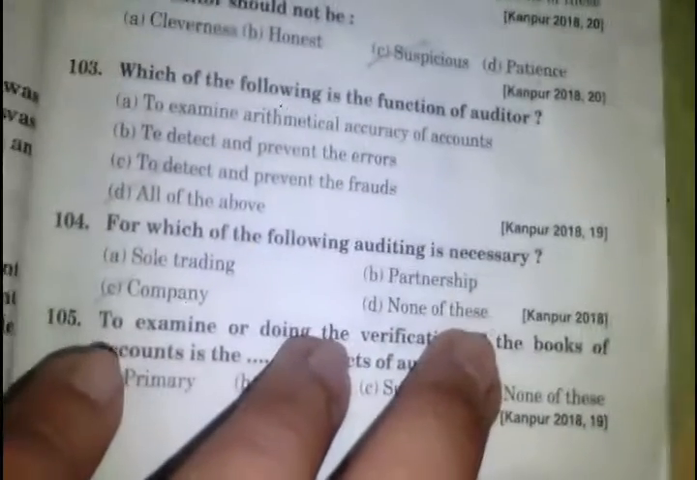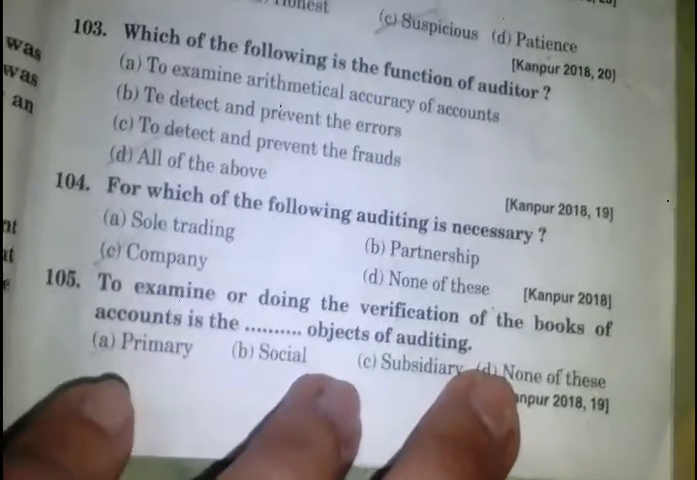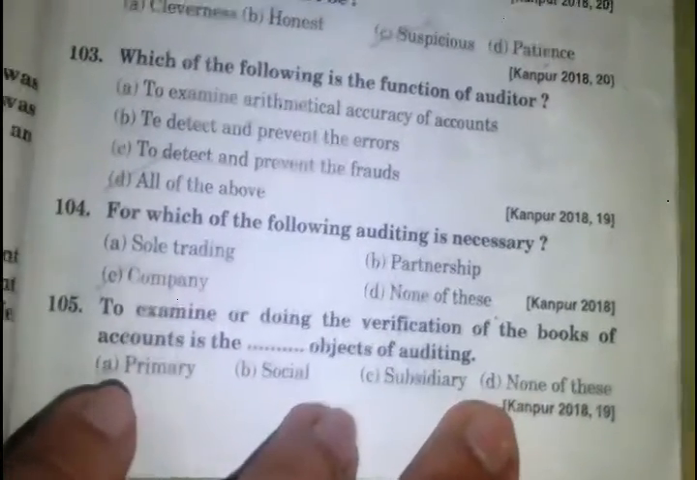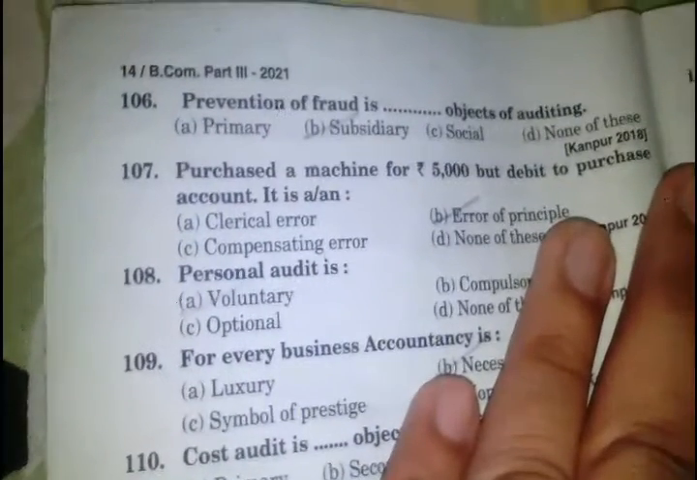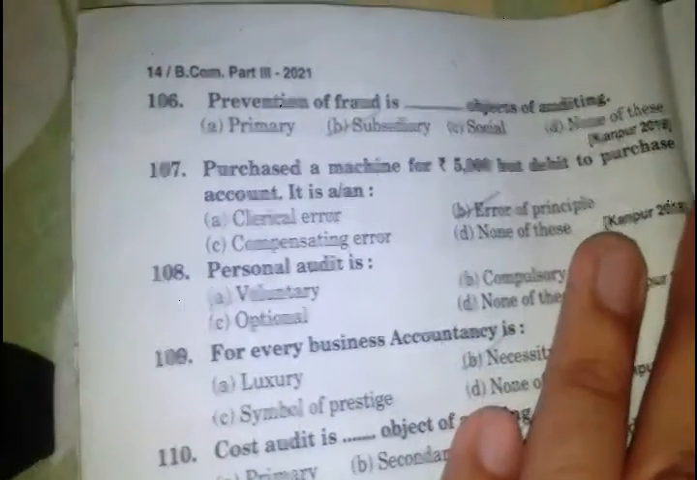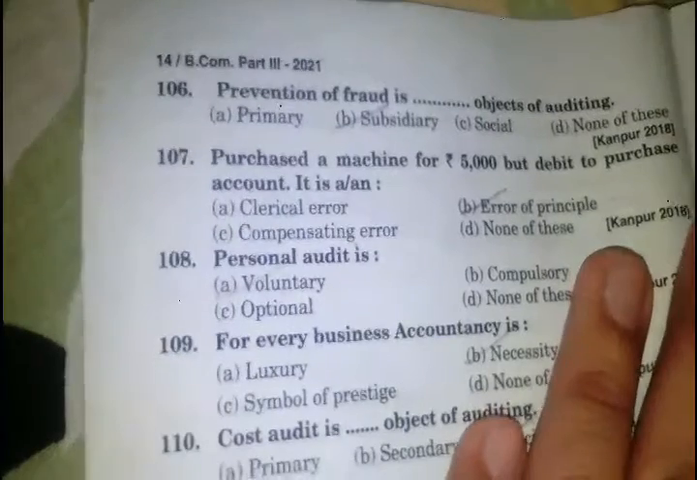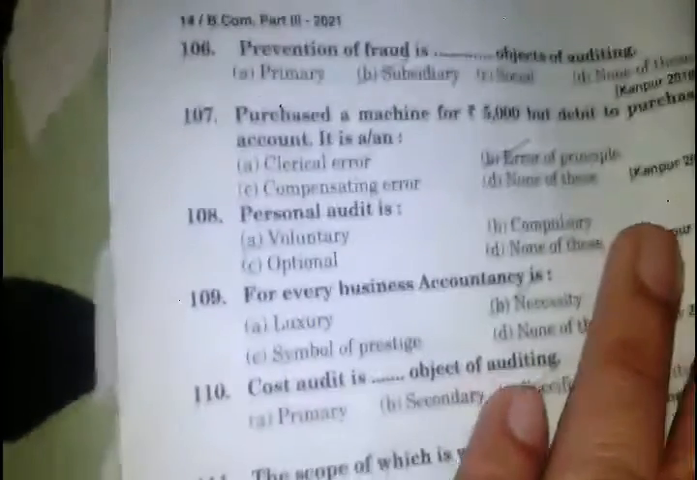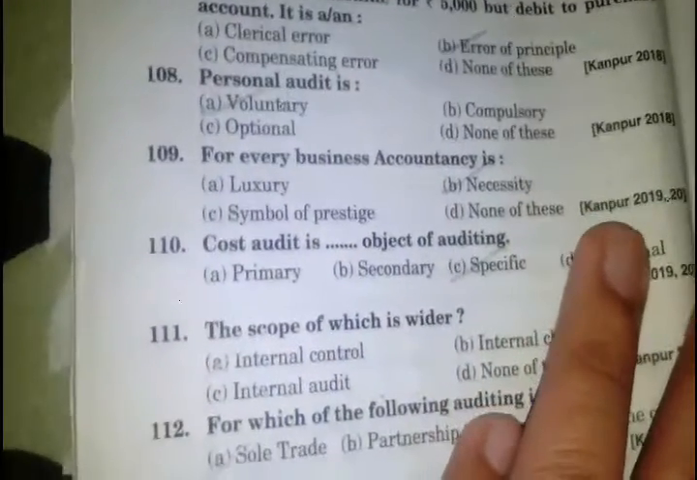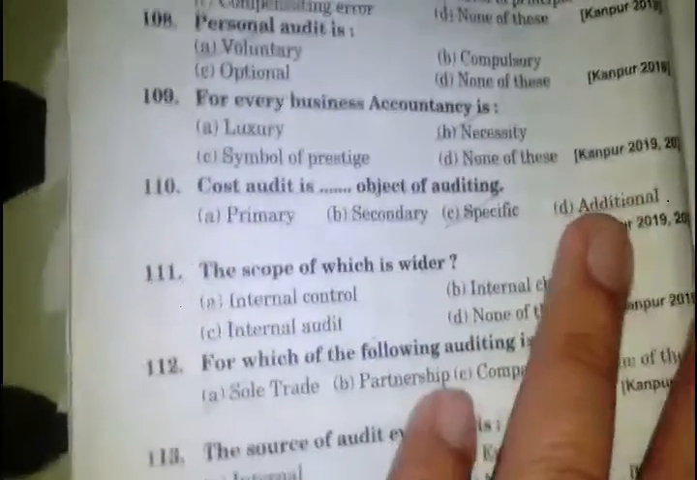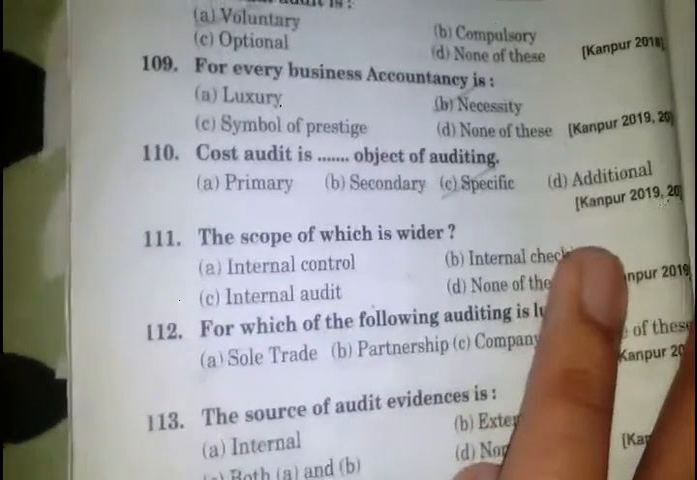For which of the following is auditing necessary? Company. To examine or verify the books of accounts is the primary object of auditing. Prevention of fraud is a subsidiary object of auditing. Purchased a machine for ₹5,000 but debited to purchase account, it is an error of principle. Personal audit is voluntary. For every business, accountancy is a necessity. Cost audit is objective-specific, the scope of which is wider.